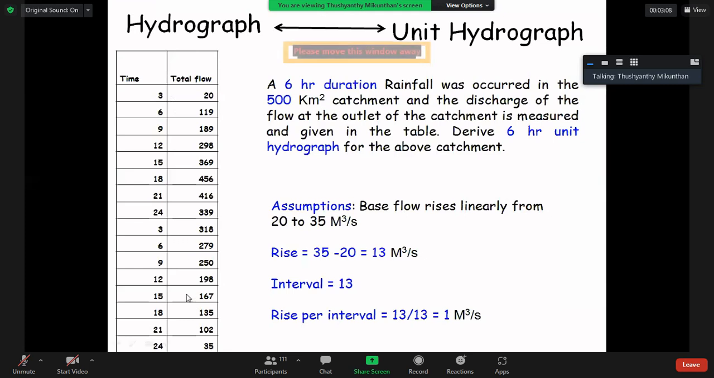Here time is given, total flow is given. Better copy down in your notebook, otherwise you can't do the calculation. Quickly. Time is given as 3 hour, 6 hour, 9, 12, 15, 18, 21, 24, then next day 3, 6, 9, 12, 15, 18, 21, 24. Then total flow is given.